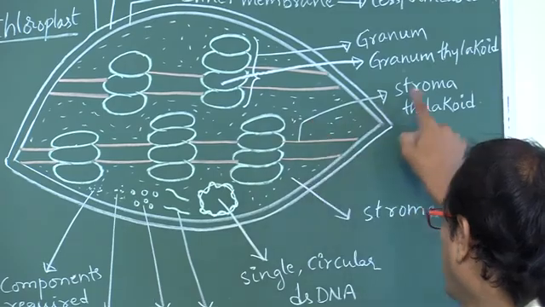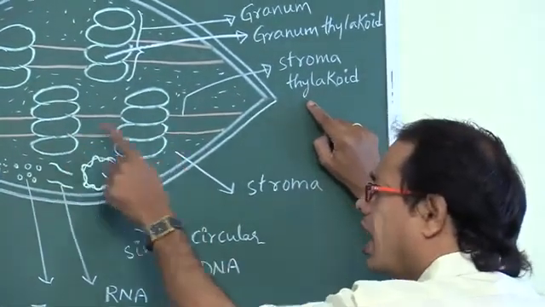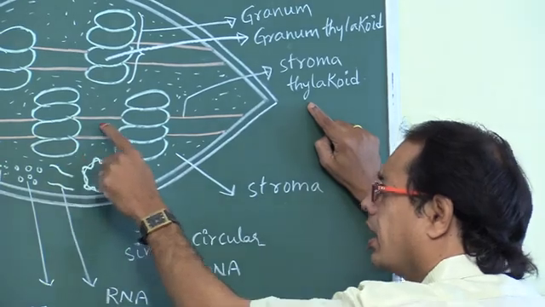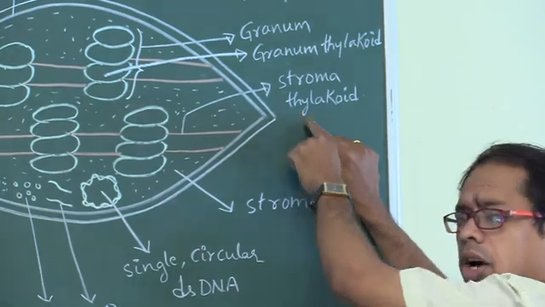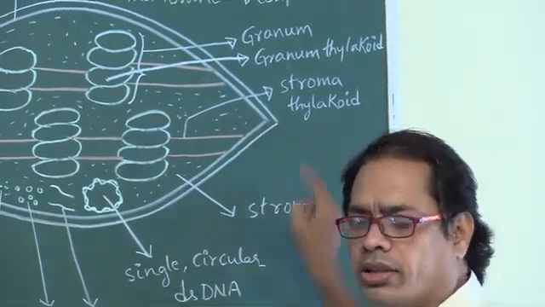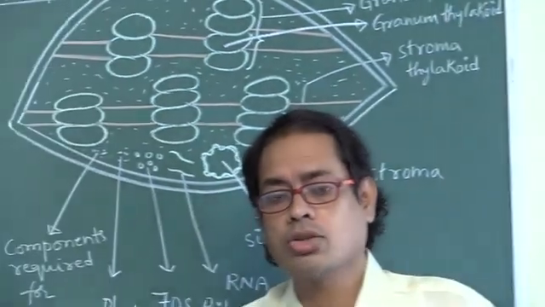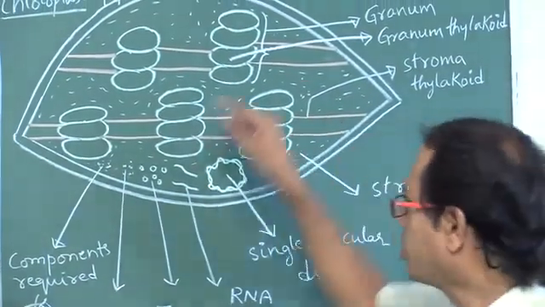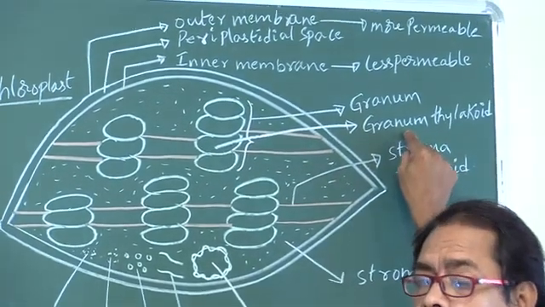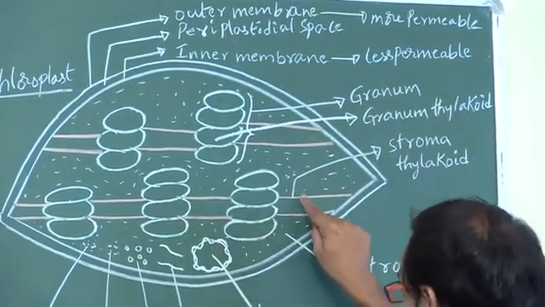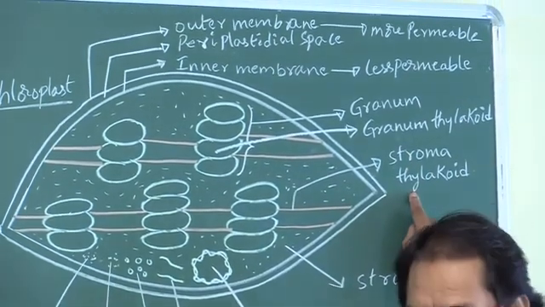another thylakoid called stroma thylakoid. The two grana are connected by stroma thylakoid or stroma lamella. Thylakoids are also called lamellae. So these are called granum thylakoid, also called granum lamellae. This is called stroma thylakoid or stroma lamellae.